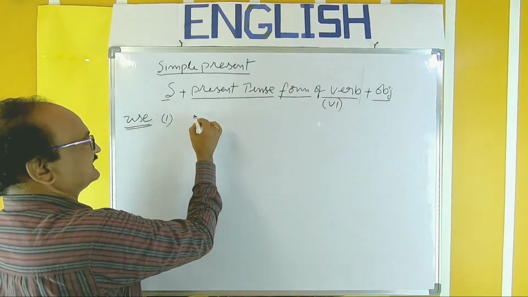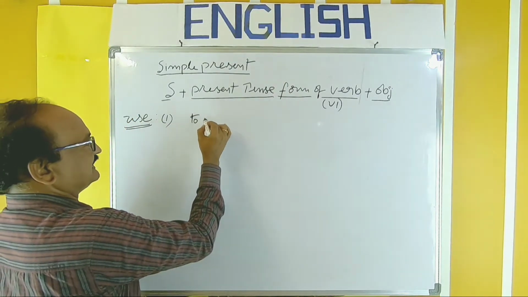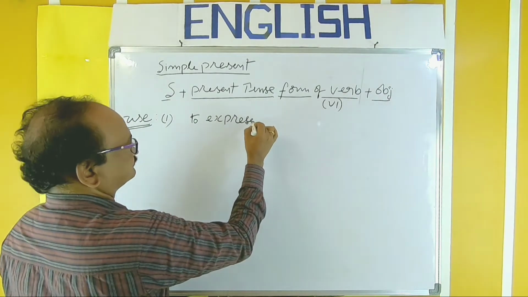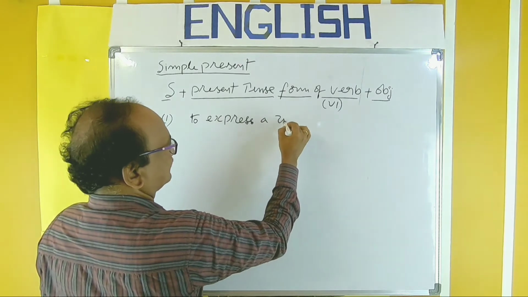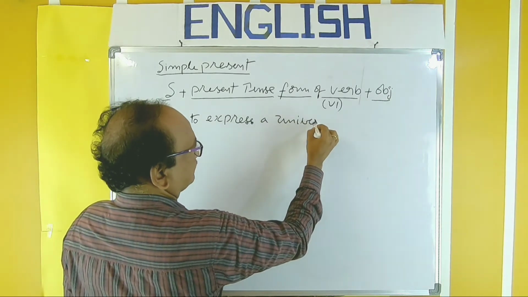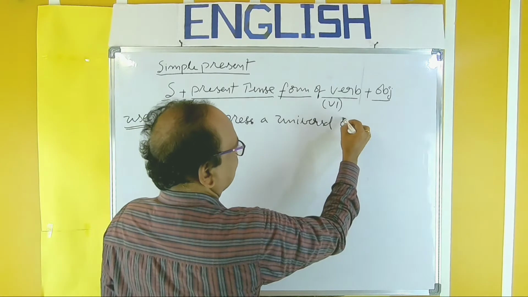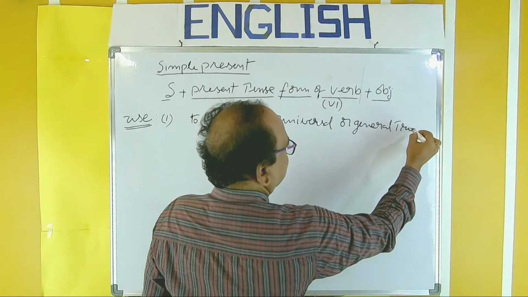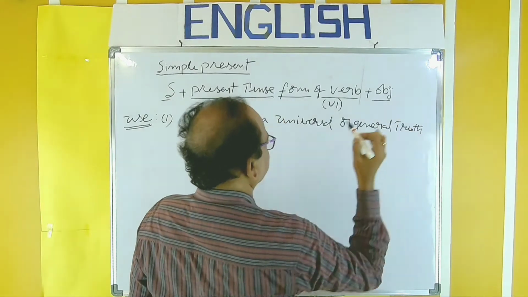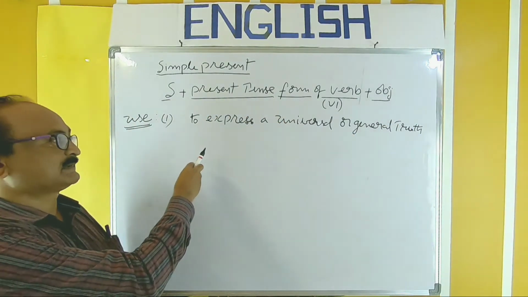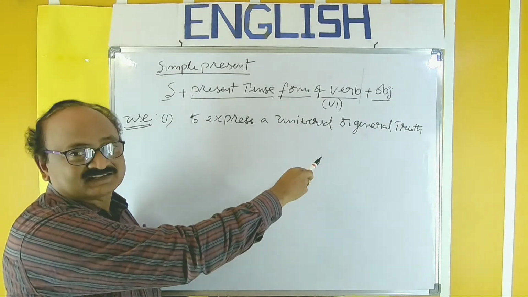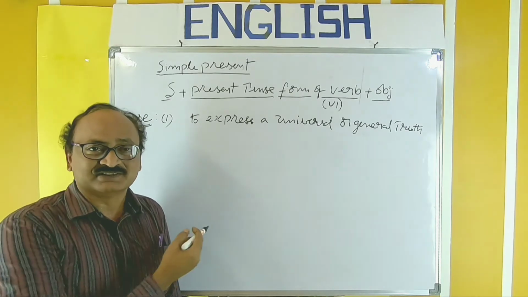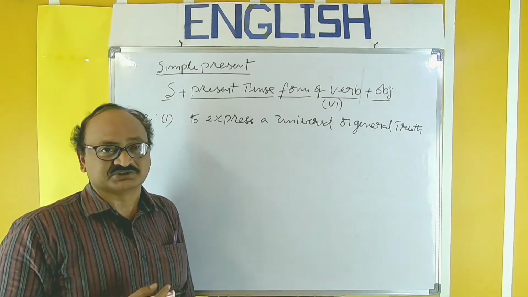So, simple present is used to express a universal or general truth. So, to express a universal or general truth. So, you can take so many examples for this universal truths.